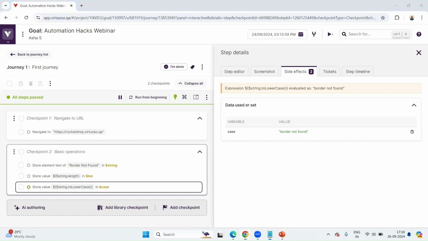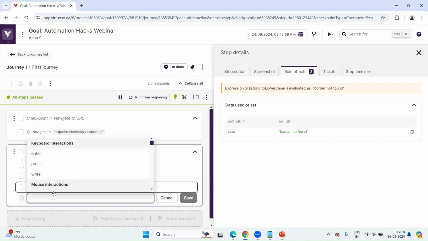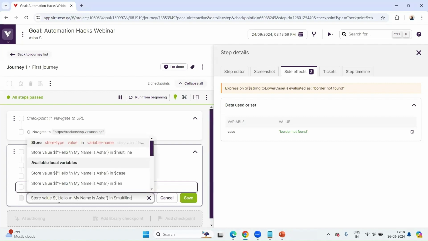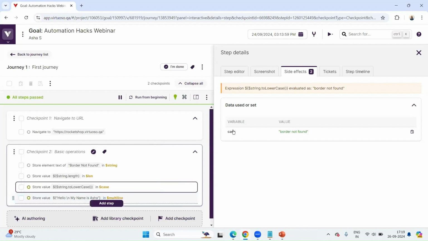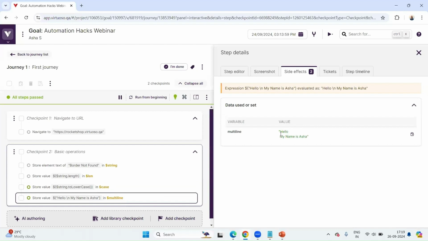Now let's also quickly copy the data that I have here, because I want to show something. I'm writing a set of characters, a string that I've stored in multi-line. I want it in multi-line, so I have added one new line. It should be like hello, and the next line should have my name. Let me run it and see. I've stored it here. As you can see, there is hello, and then my name is Asha. I've added hello, then a space, and then my name is Asha.